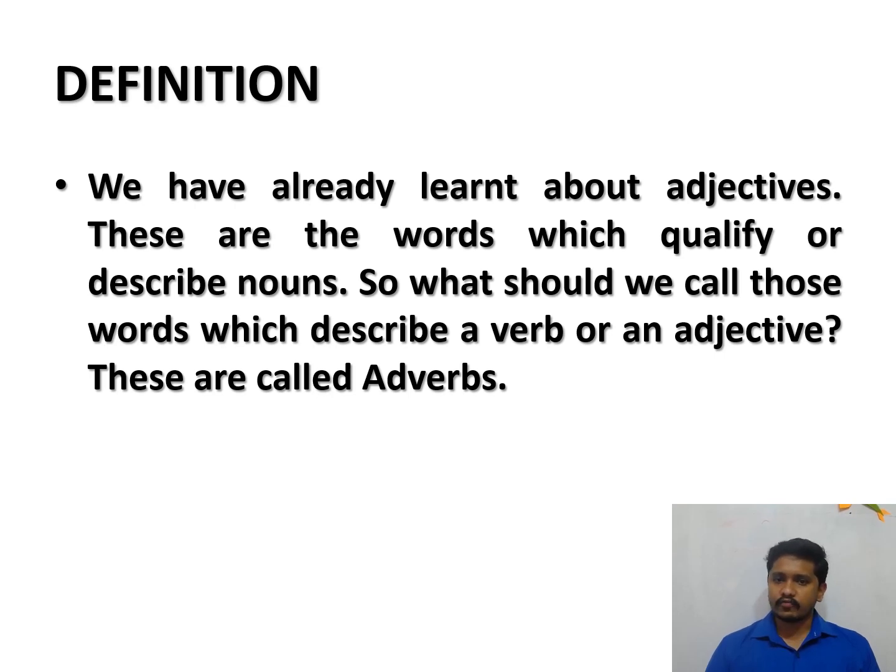Then what is an adverb? What should we call those words which describe a verb or an adjective? Here it is: a word which describes a verb or an adjective is called an adverb. That's why adjective is also mentioned in this definition, so you have to understand adjective. Already we learned that an adjective qualifies a noun, and an adverb qualifies a verb or an adjective.